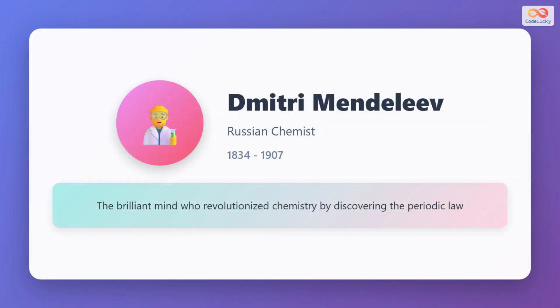Enter Dmitri Mendeleev, a Russian chemist born in 1834. Mendeleev was a brilliant scientist who dedicated his life to understanding the elements. Working at the University of St. Petersburg, he was frustrated by the lack of a good chemistry textbook for his students. This frustration led him to tackle one of chemistry's biggest challenges: finding the underlying pattern that connected all elements.